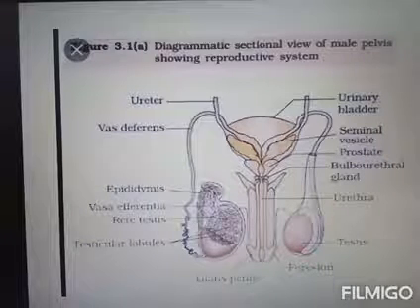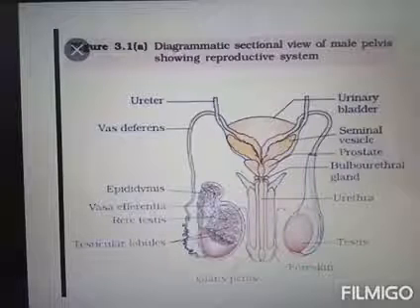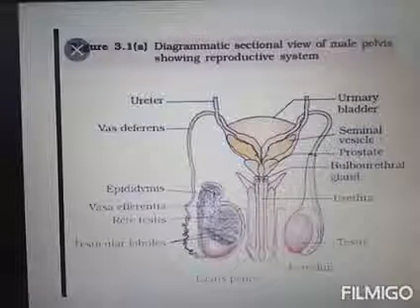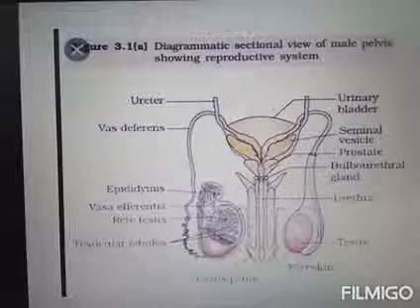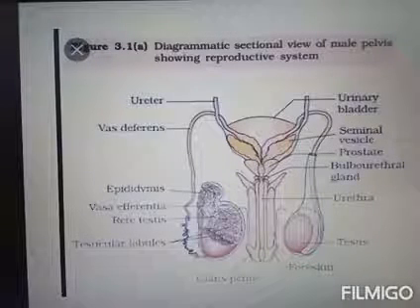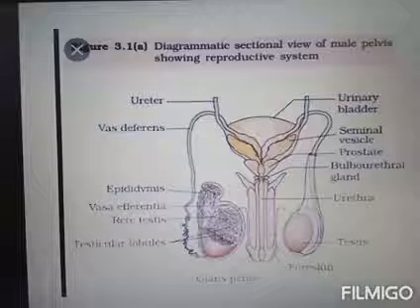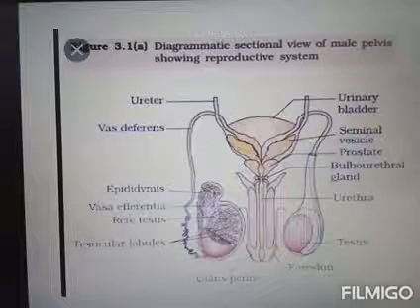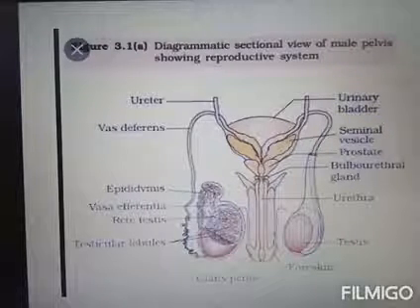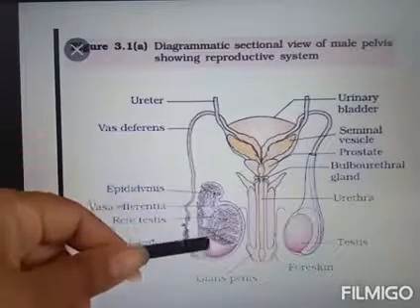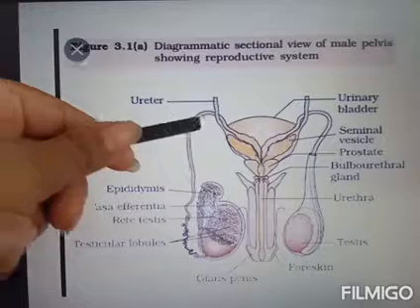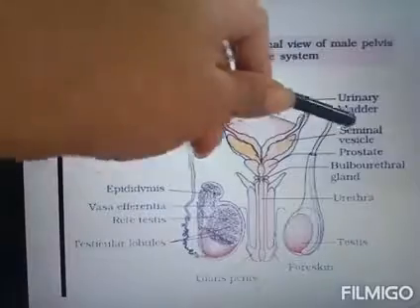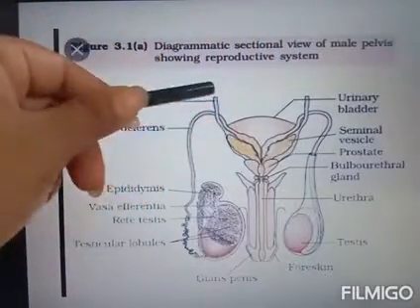The epididymis leads to the vas deferens, which ascends to the abdomen and loops over the urinary bladder. It receives a duct from the seminal vesicle and opens into the urethra as the ejaculatory duct. Got it? From the epididymis, the sperms are moved into the vas deferens. The vas deferens also gets connected with the seminal vesicle. The seminal vesicle is a part of this urethra.